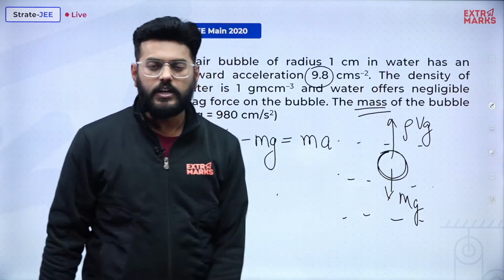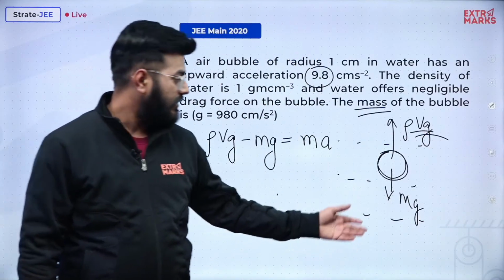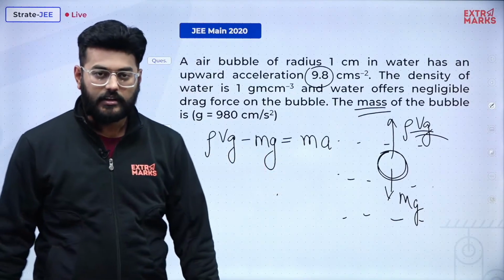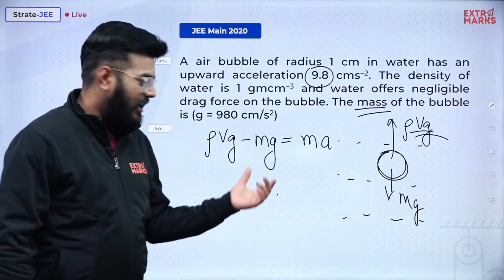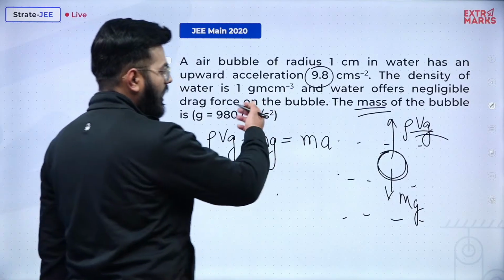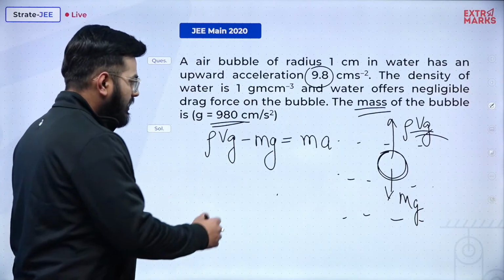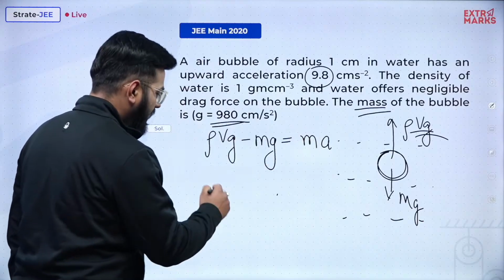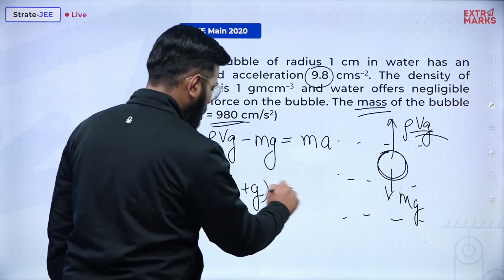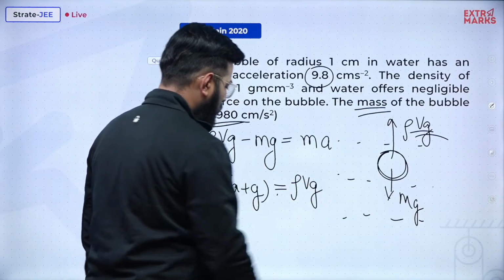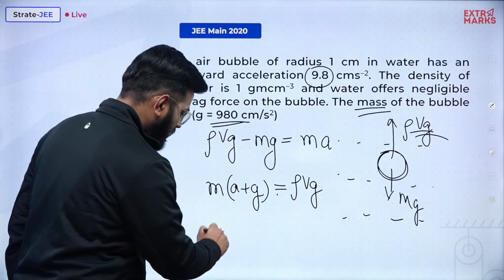The air bubble is moving in upward direction, and obviously the motion must have been because of rho Vg. Rho Vg must have been greater than mg, and this is the reason it is accelerating. So the equation is pretty simple, right? We just need to calculate the value of m, and there goes the tricky element because the values aren't very nice given to us. It's 9.8, 980 and so many things. So let's first eliminate m over here. So m times (a plus g) will be equal to rho Vg. So what we need to do next is replace a plus g over here and just calculate the values.